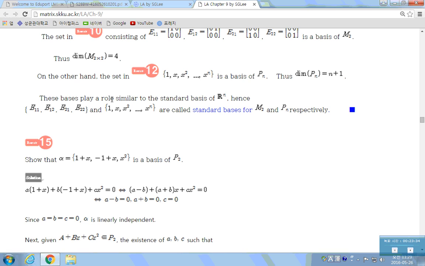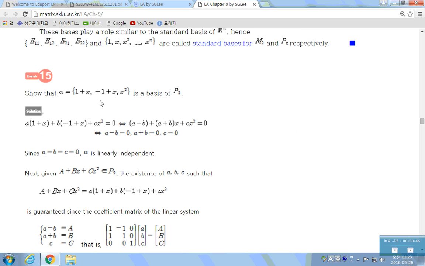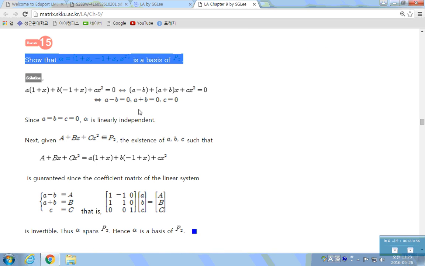We call these EIJs, and this 1, x, up to x to the n, the standard basis for M2 and Pn respectively. Show that this set of three vectors forms a basis for P2. How do you show it? You have to show two things: spans and linear independent.